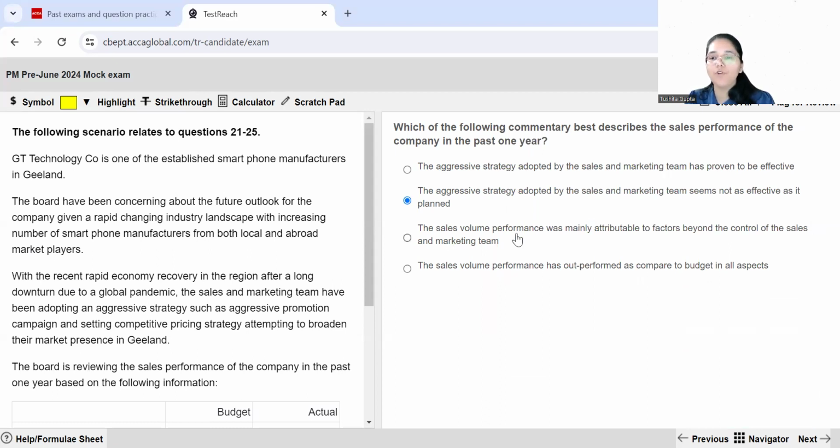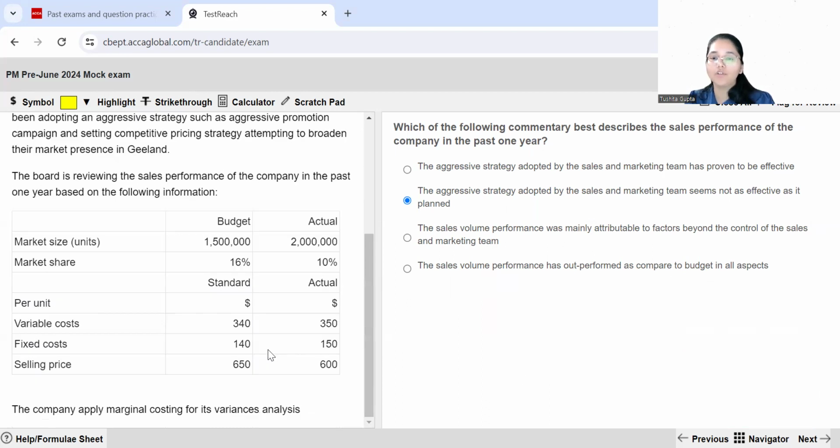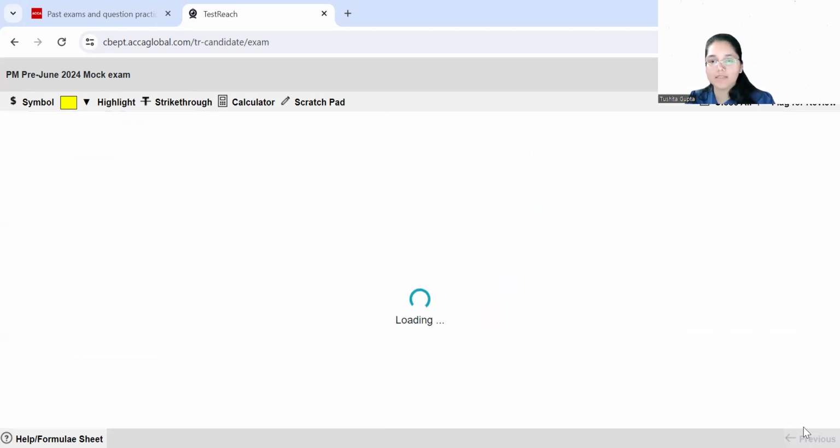The sales volume performance was mainly attributable to factors beyond the control of the sales and marketing team. Not really, you would not say this statement is correct. Then, the sales volume performance has outperformed as compared to budget. No, it has not. We had thought we would do more, but we have not been able to achieve that. So option 2 over here is the best answer.